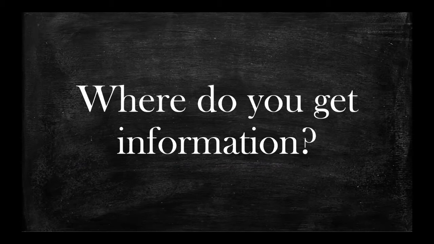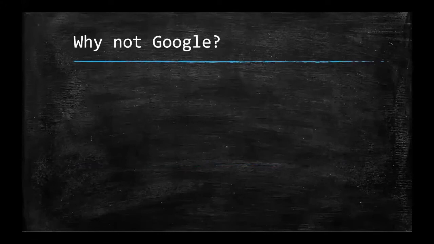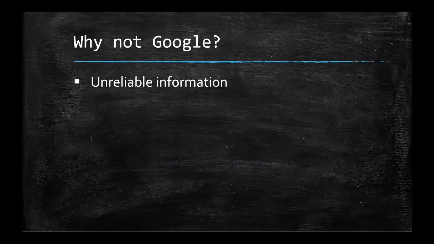But there are some reasons why you're not going to always want to use Google when you're doing research for a college paper. First of all, Google can provide unreliable information sometimes. You can't necessarily trust everything that you find on Google. That's because anyone can make a website and put anything that they want on that website.